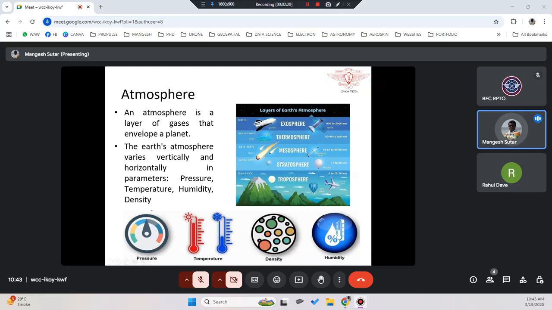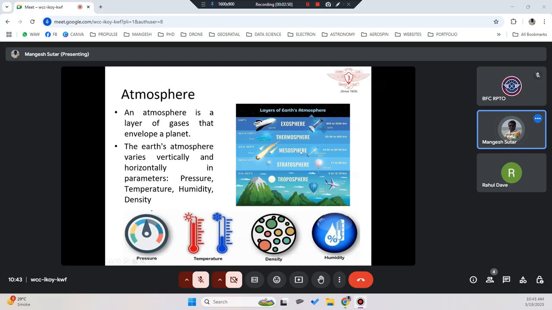Similarly, in the stratosphere it goes from minus 56 to minus 2.5, and it will vary here also. It depends upon the area, location, and the geographical conditions as well as the atmospheric conditions. Based on the four parameters we talk about, pressure, temperature, humidity, and density, it will vary.